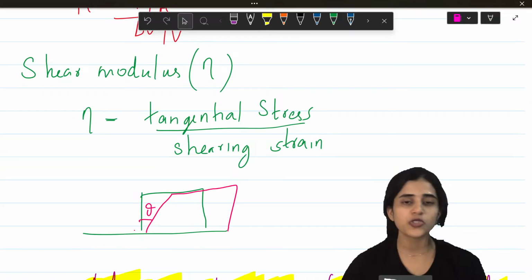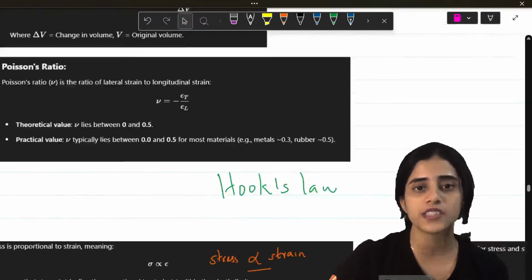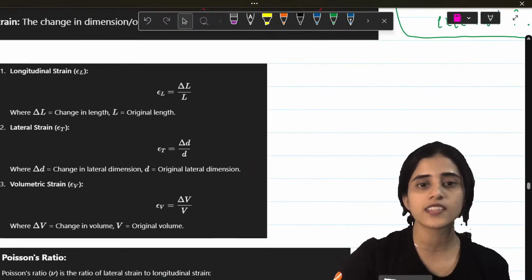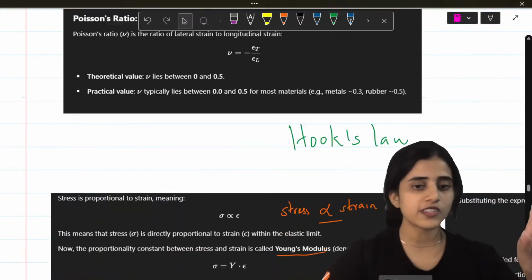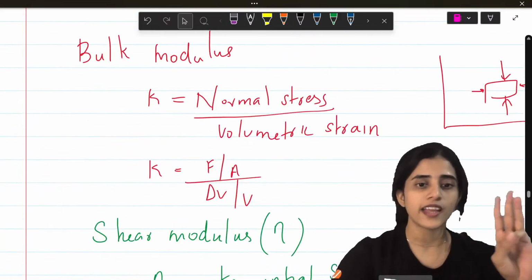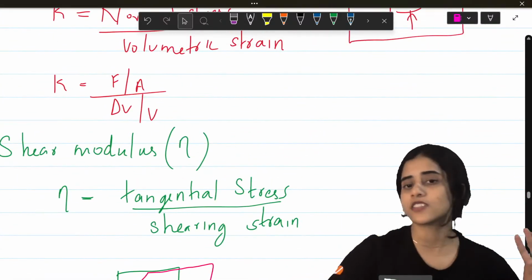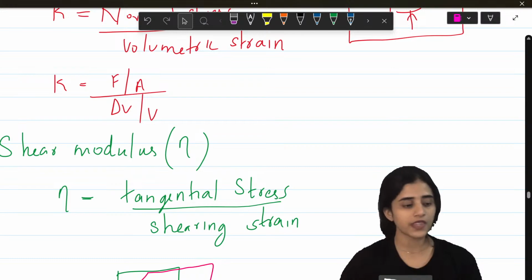Okay, students? Mechanical properties of solids is done. What all do you have to remember? Stress, strain, different types of strain, Poisson's ratio, Hooke's law, and then bulk modulus, shear modulus. That's all. Chapter done. Okay?